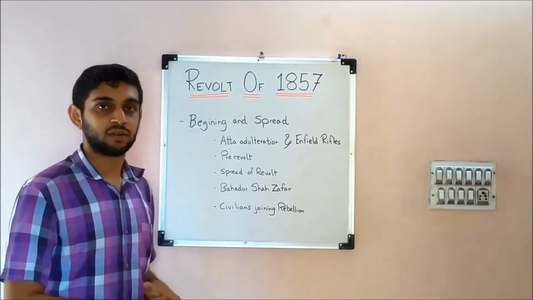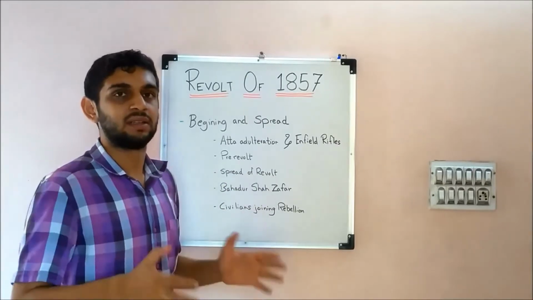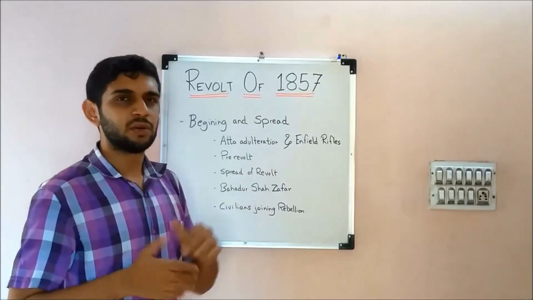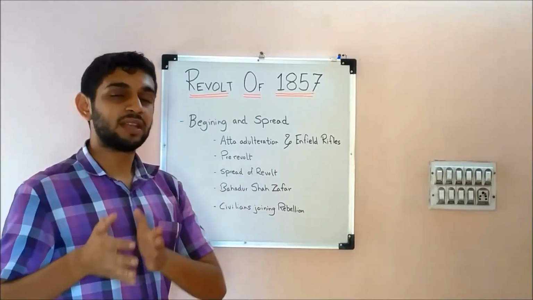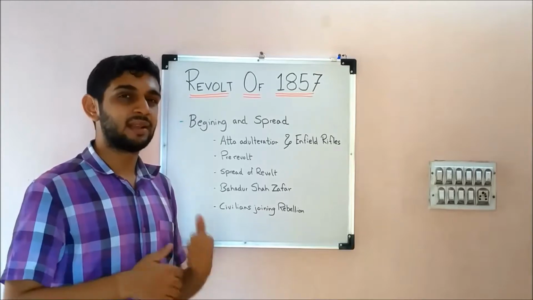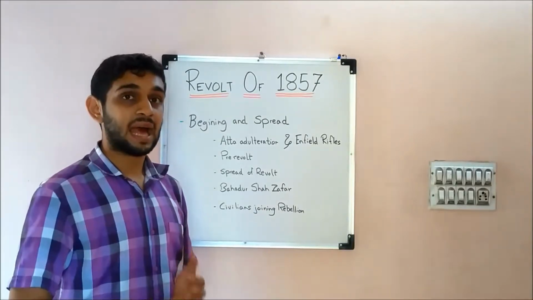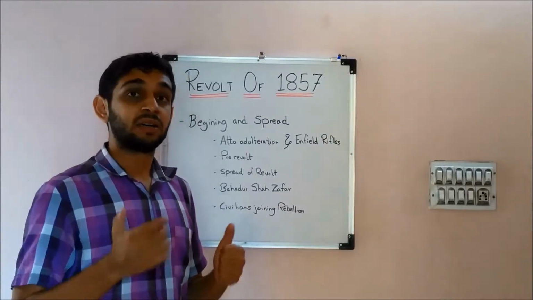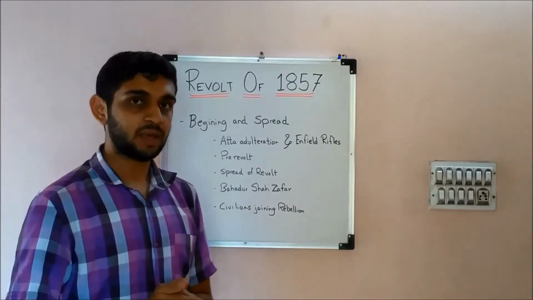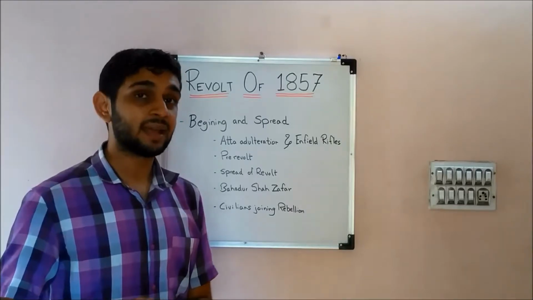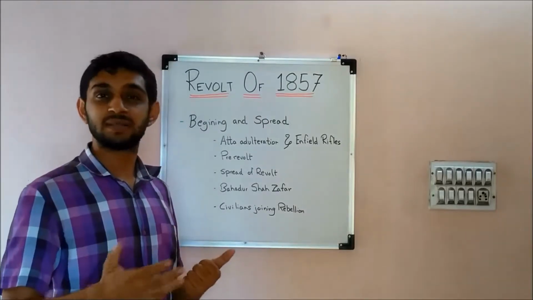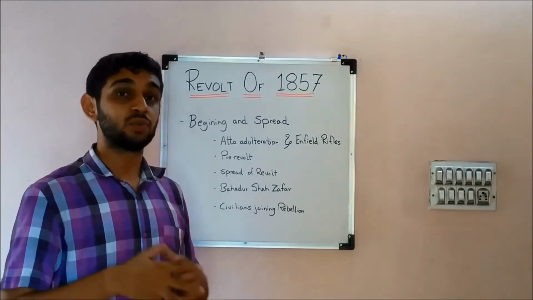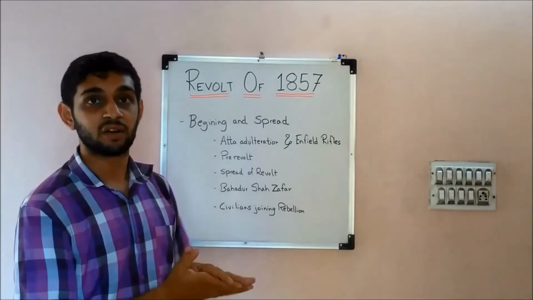The same evening, after sunset, all these soldiers started for Delhi. In Delhi, obviously, the local infantry joined them. They killed their European officers, and Simon Fraser was one of them. He was a political agent. Lieutenant Willoughby was in charge of the magazine at that time. He tried to offer some resistance to these soldiers, but he was overpowered. And soon Delhi became the main center of this revolt.